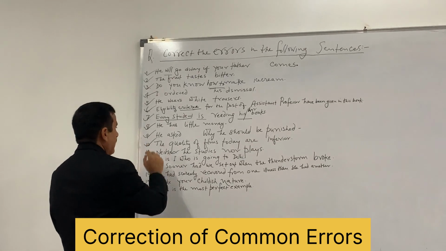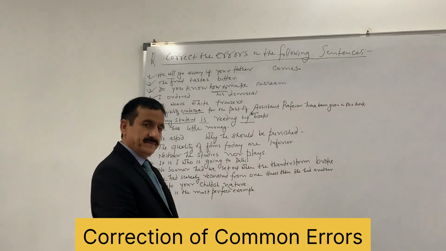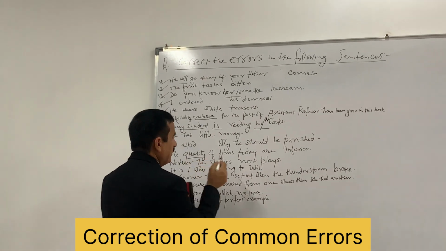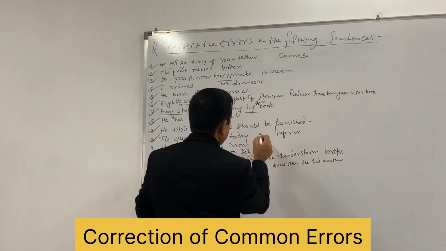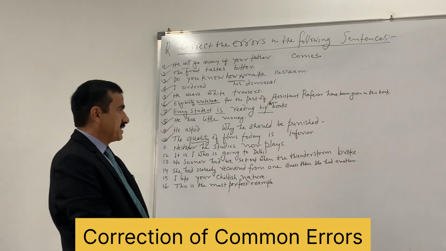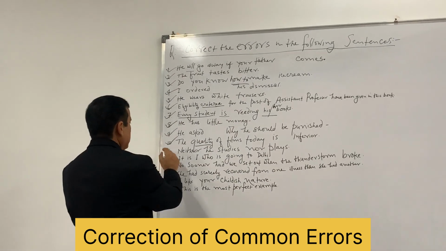Next, the quality of films today are inferior. No, wrong, because this again is singular. So singular subject agrees to singular verb. So the quality of films today is inferior.